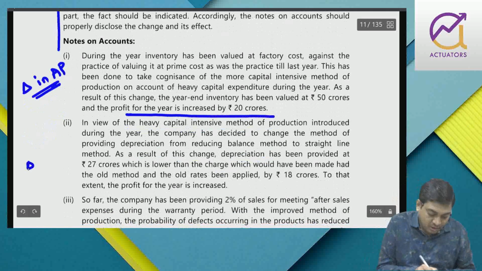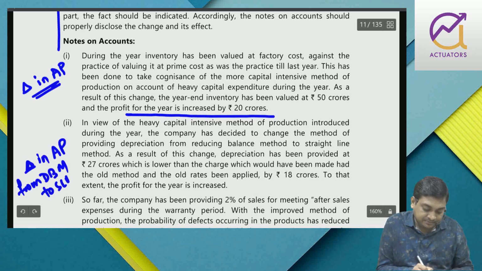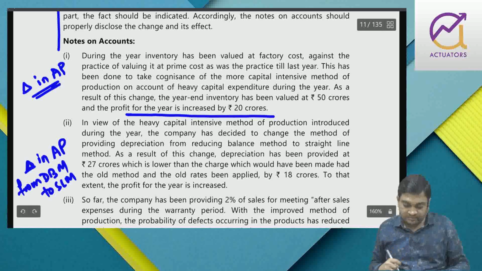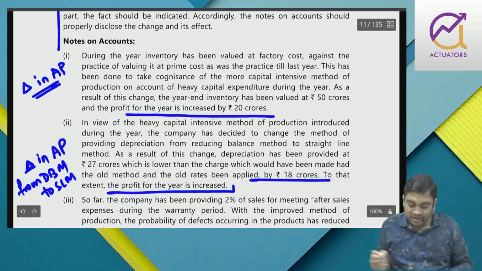This is also a change in accounting policy. I have changed from DBM to SLM. So by 18 crores my profit will increase, current year affected.